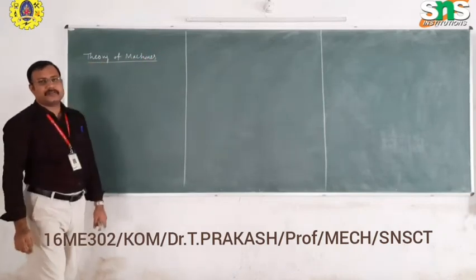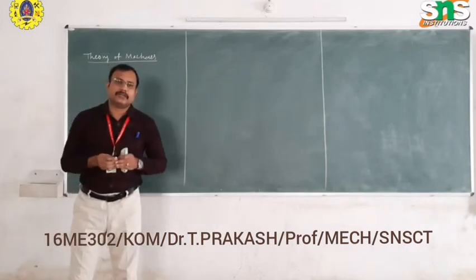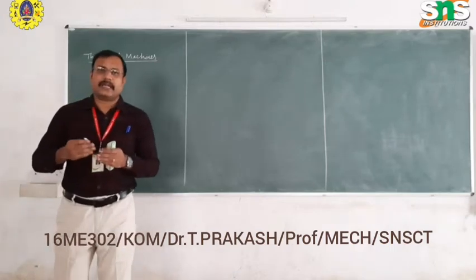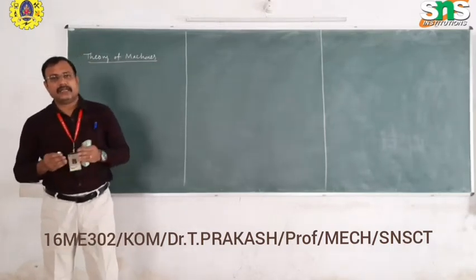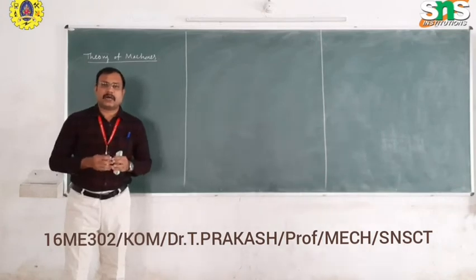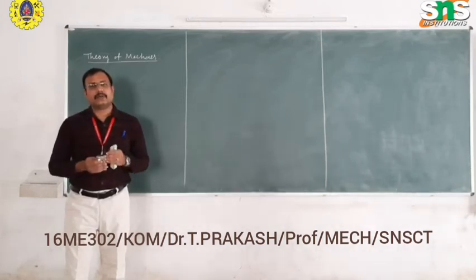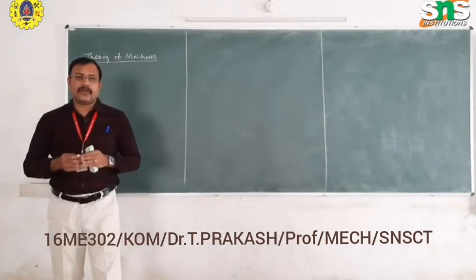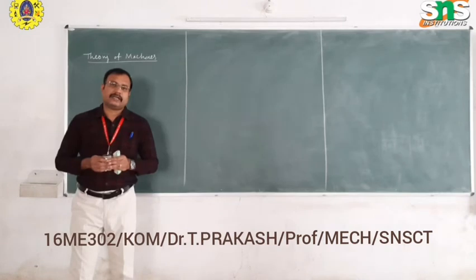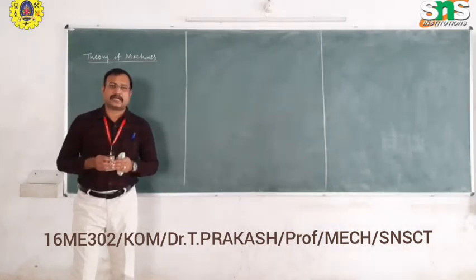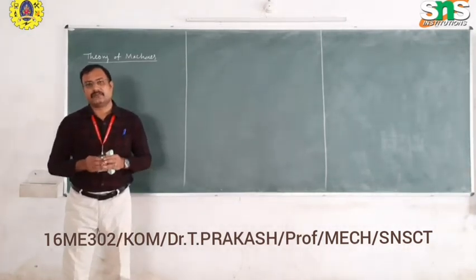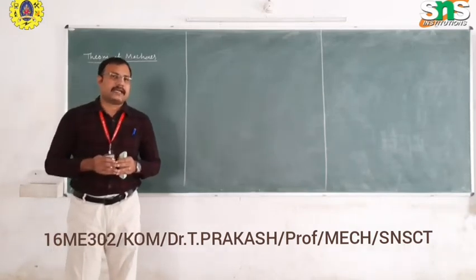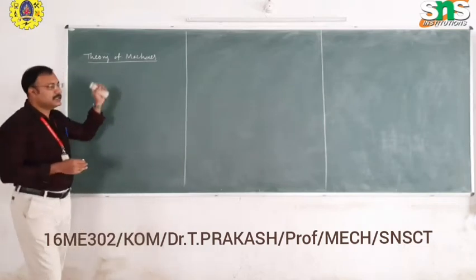What is the meaning of theory of machines? It is the study of relative motion between the bodies. When you take any body, there will be relative motion between any linkages or the parts of the body. Therefore, we have to study the relative motion between the bodies, and we are also going to study the forces acting on them. The theory of machines is a science which deals with the relative motion of the body and forces acting on them. It is the main definition of theory of machines.